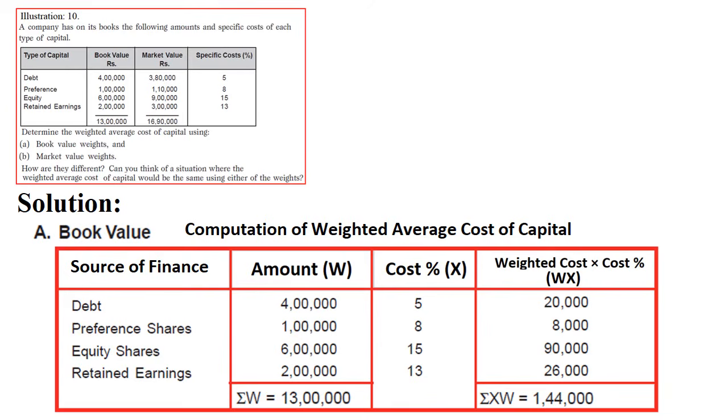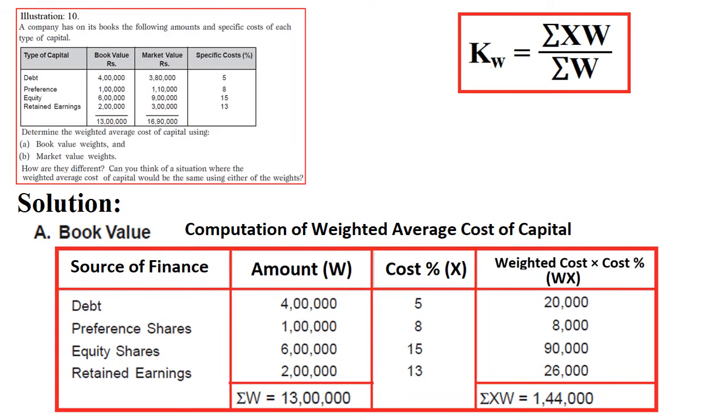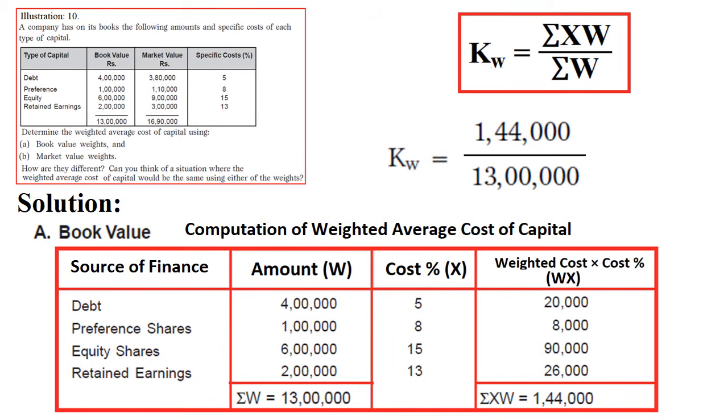So it is quite simple to calculate. Don't get confused. Just make the XW, then make the summation of XW, then make the summation of ΣW, then apply the formula. Kw = ΣXW / ΣW. Already we have calculated XW and ΣW, so apply the formula. 1,44,000, that is ΣXW, divided by ΣW, that is 13 lakhs, is equal to 11.1% cost of capital. This is called WACC, overall cost of capital, 11.1%. It is using book value weights.